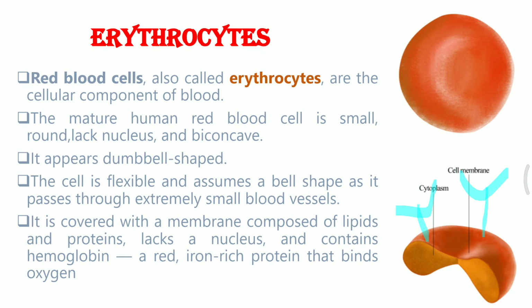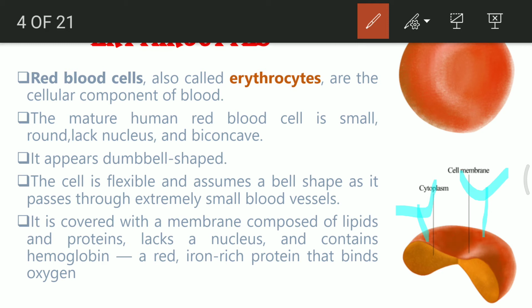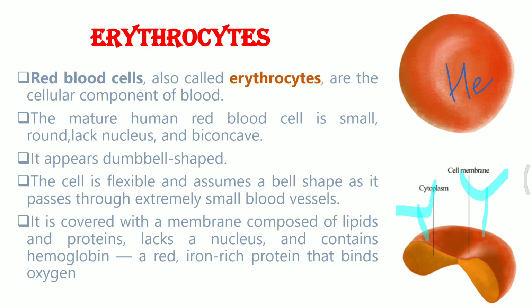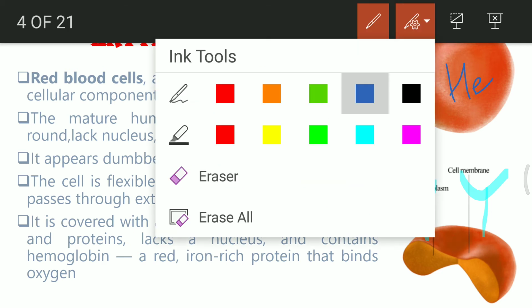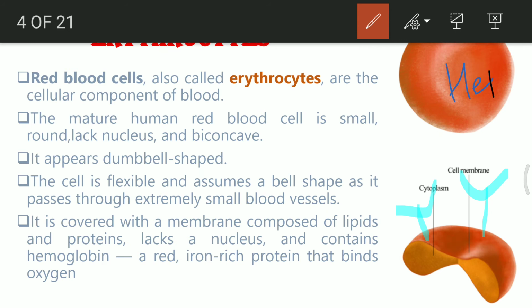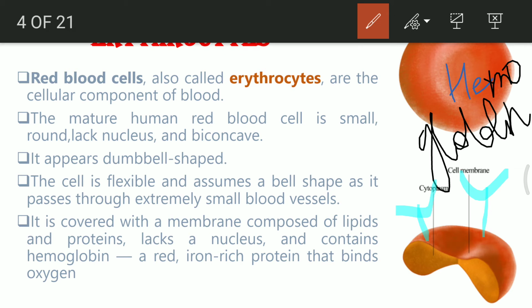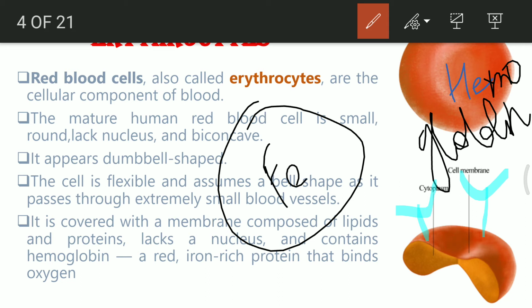The central metal ion is in hemoglobin, and in the center of the RBC you will see the presence of iron. Iron is the central metal ion.